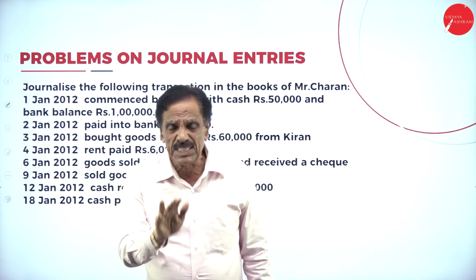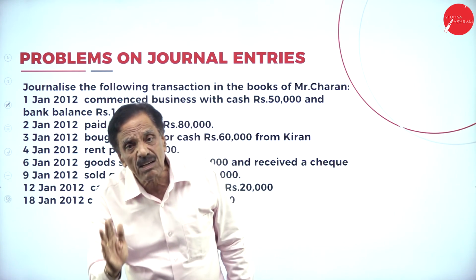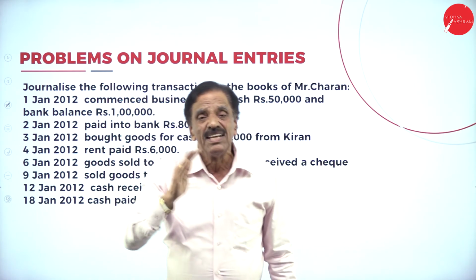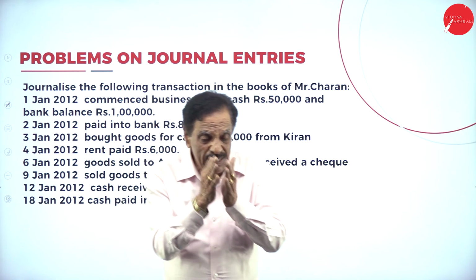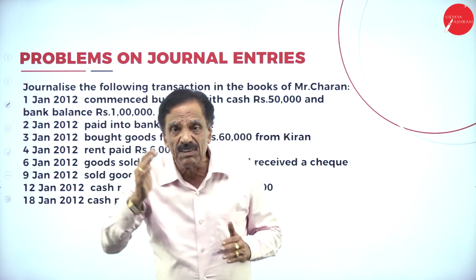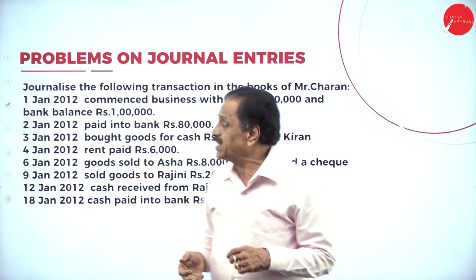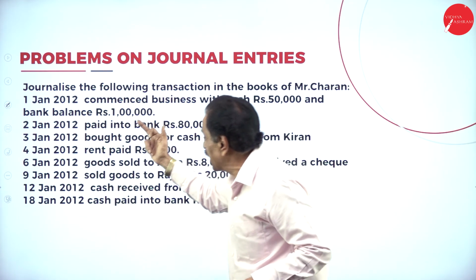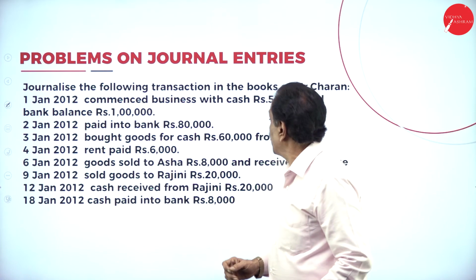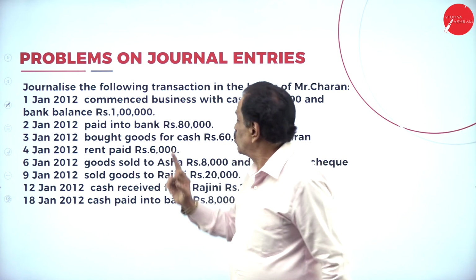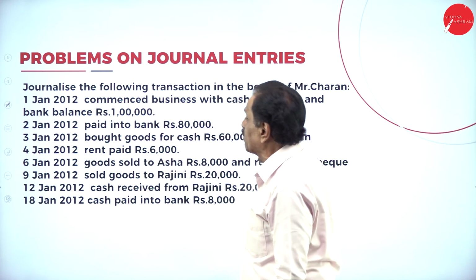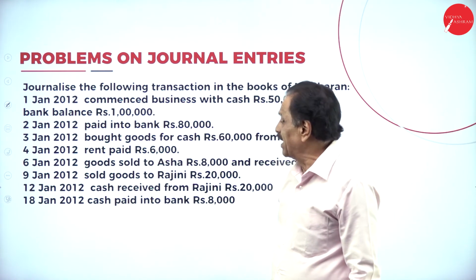Capital is a personal account. What does the personal account say? Debit the receiver, credit the giver. He is the giver, so his account should be credited. What is coming in? Cash is coming in, bank balance is coming in. What entry is to be passed? Cash account debtor, bank account debtor, to Charan capital to the extent of 1,50,000. Next entry.